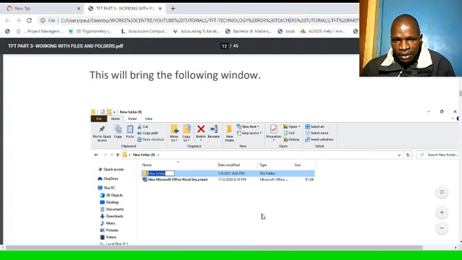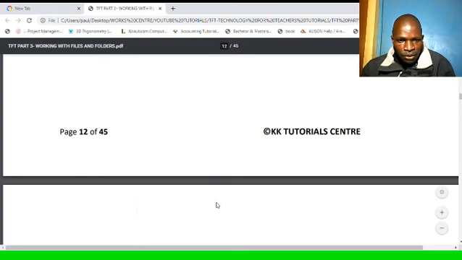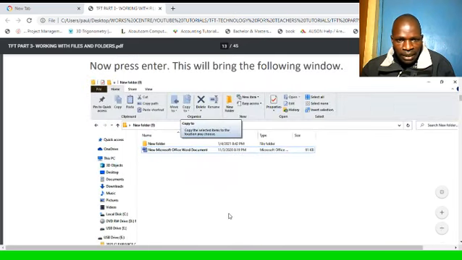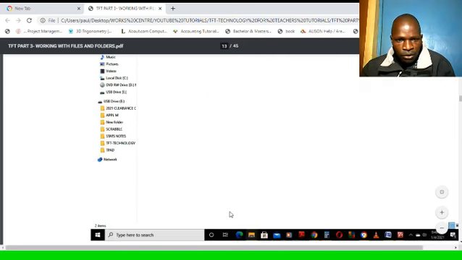The name is highlighted there. You can rename it, or you can give it a name, or you can just click enter to just have that name. So if you press enter, the new folder has been created. So now press enter. This will bring the window showing the new folder.